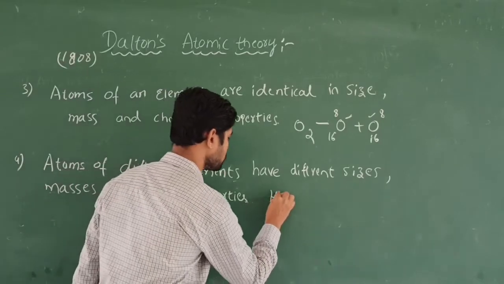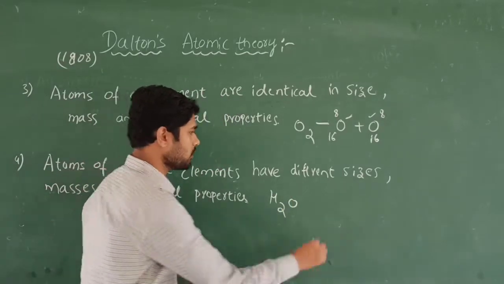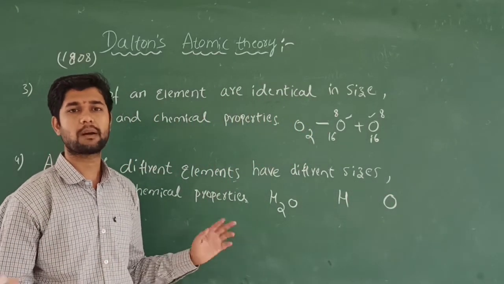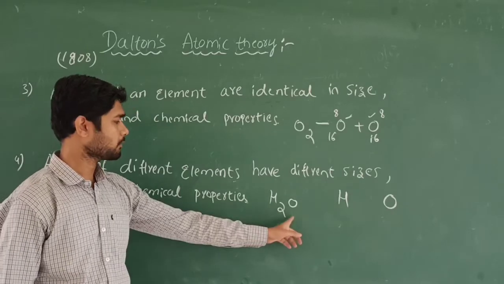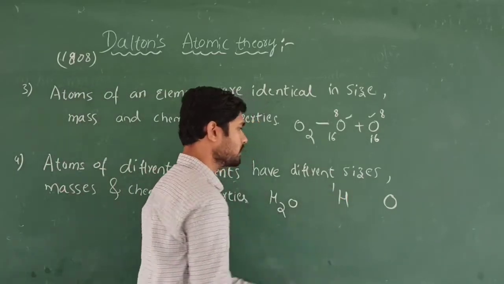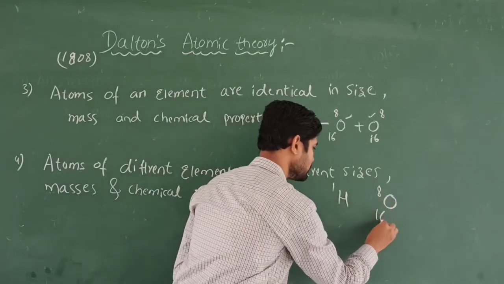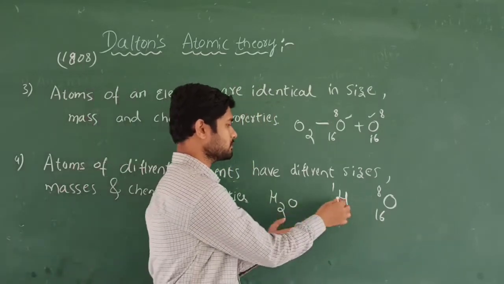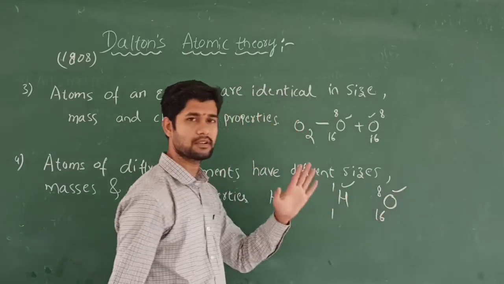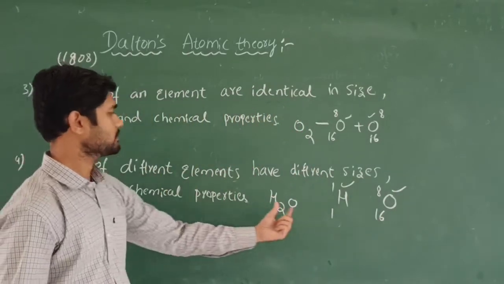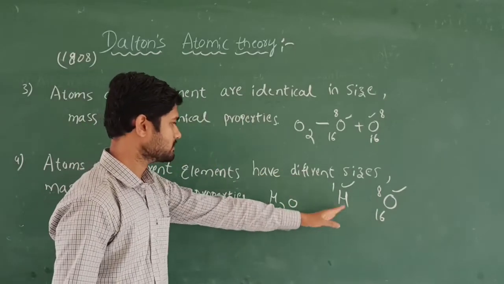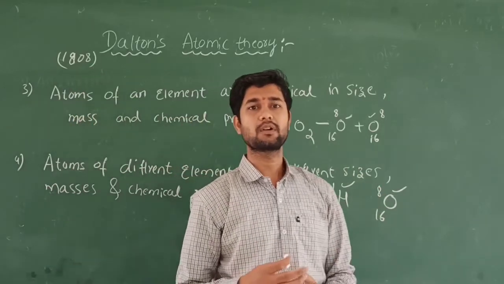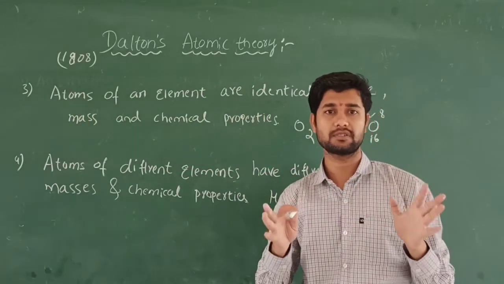have different sizes, have different masses, and also have different chemical properties. If I take this water molecule, how is it formed? Hydrogen and oxygen. These different kinds of atoms combine to give a molecule or a compound. So here, hydrogen's atomic number is 1. Oxygen's atomic number will be 8, and its atomic mass will be 16. The atomic mass of hydrogen is different. So like this, these properties change. So he is telling us that different elements have different sizes, different masses, and different chemical properties also. So like this, he tells us about the atoms and how they are arranged.